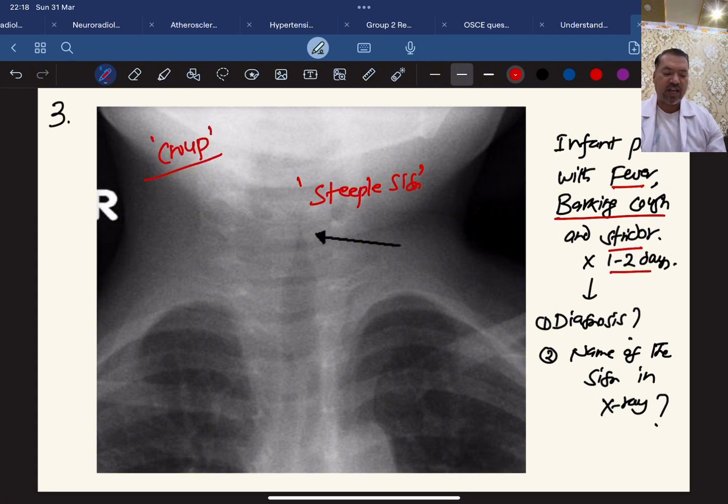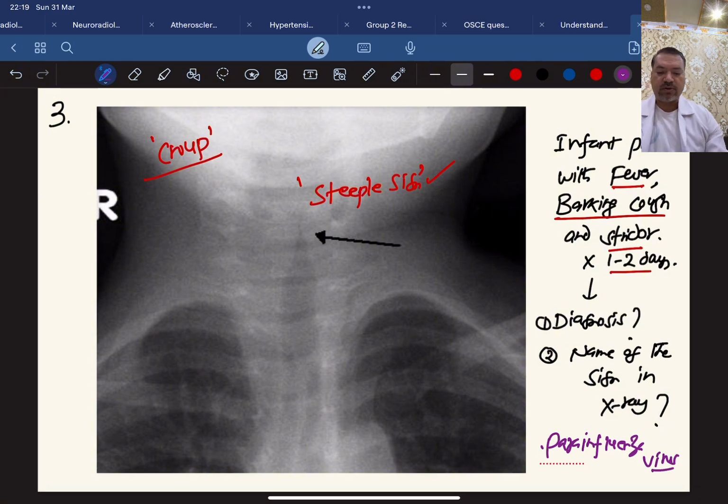And name the sign which is shown in the X-ray. This is steeple sign. Now I want to ask you one more question. What is the most common causative organism which is causing Croup? The answer is para-influenza virus. Other respiratory viruses can also cause it.